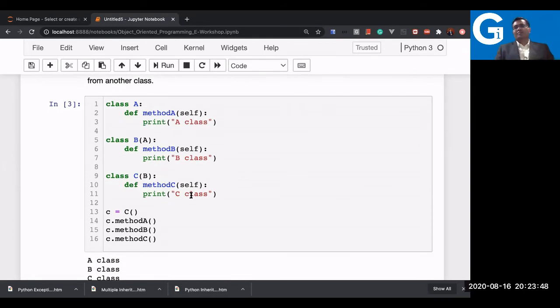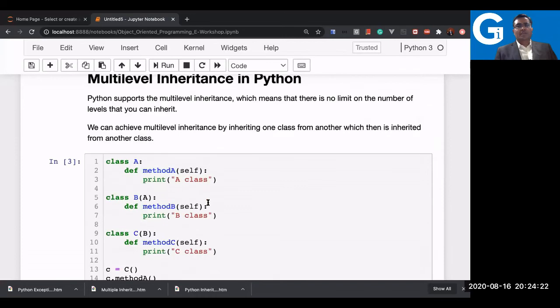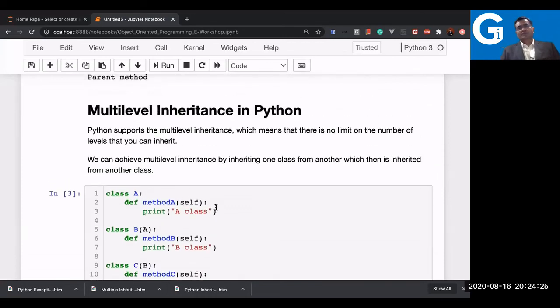We are done with Customer now. We can go for Employee. Let's say you are inheriting the Customer class, or maybe I would say SavingAccount in this case, because in the bank case I had to go for a saving account. Let's say the SavingAccount class is class C, and that SavingAccount class is inheriting the Customer class itself. In that case, it becomes multi-level inheritance, and that we can do.